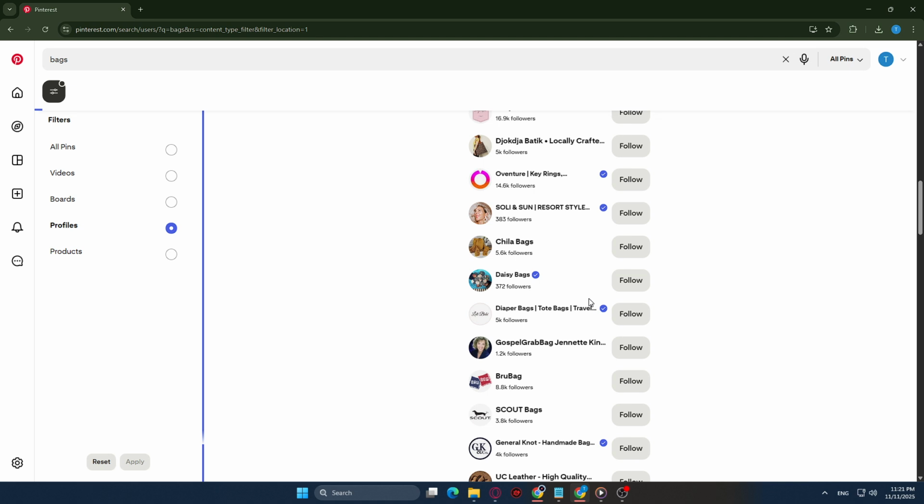So there you have it, a quick and easy way to enhance your Pinterest browsing using Google. Feel free to practice these steps the next time you're looking for fresh inspiration or new ideas.